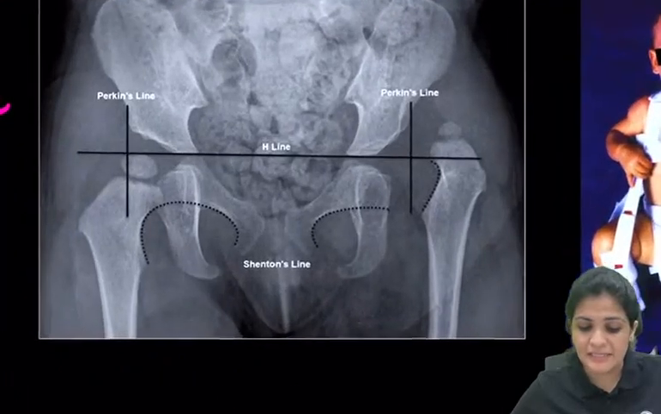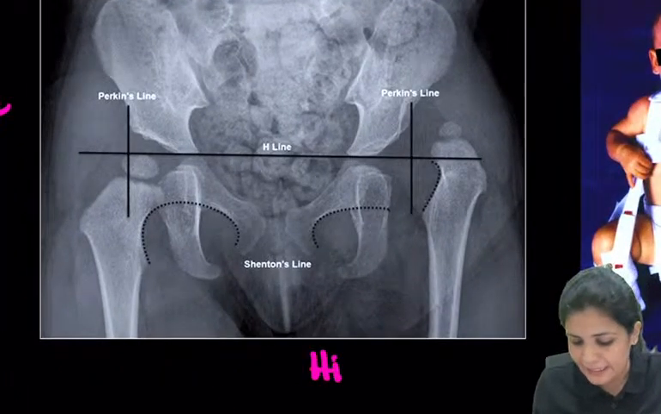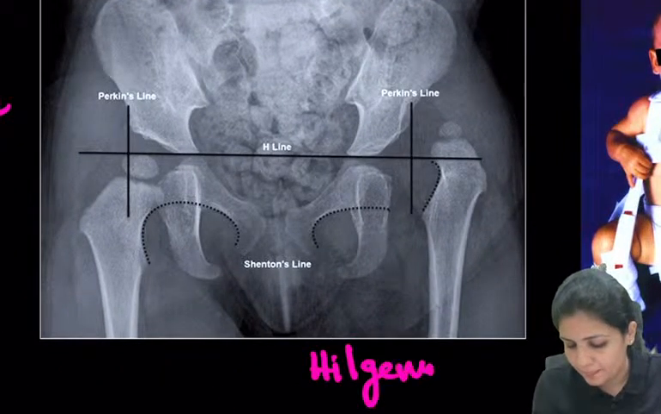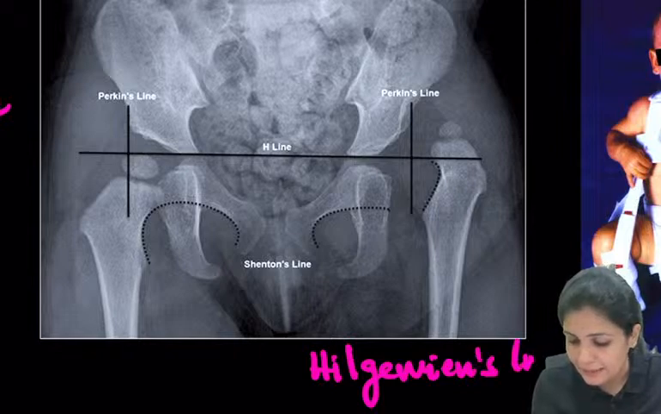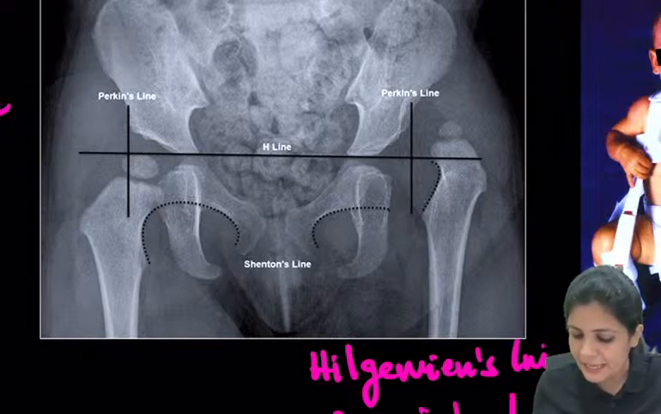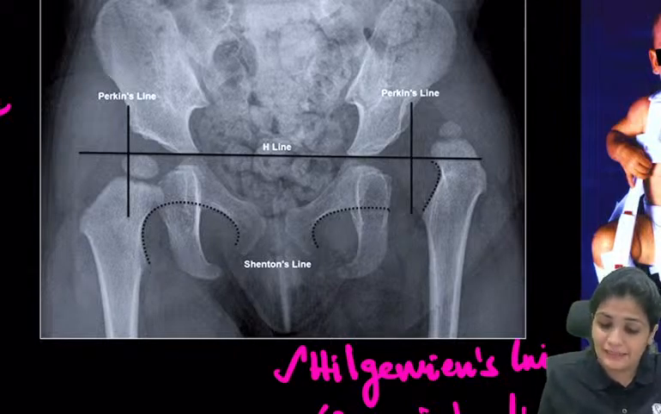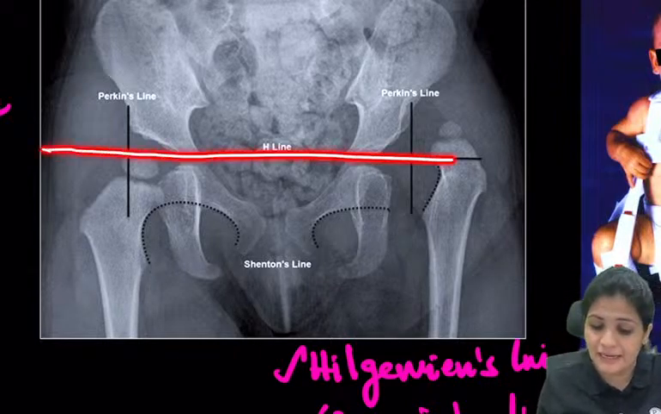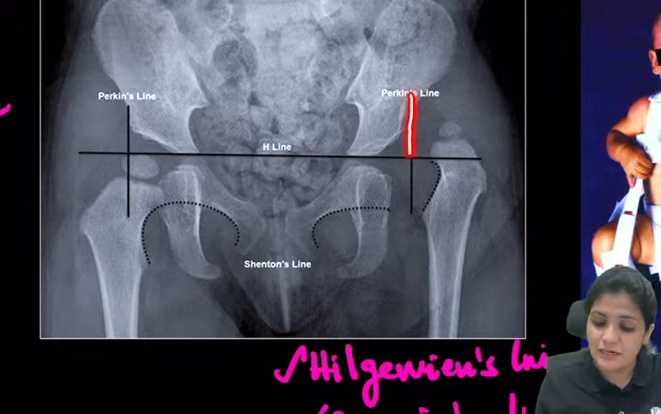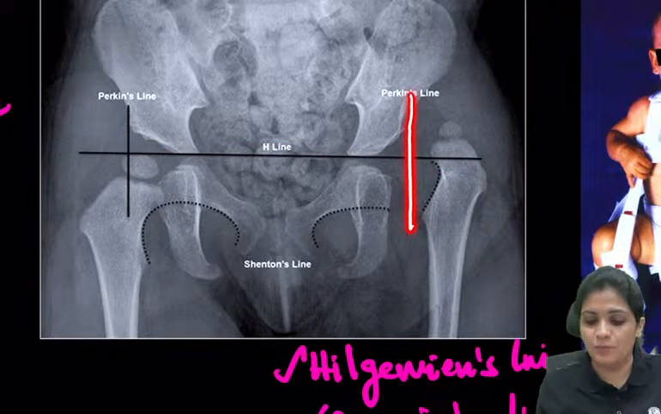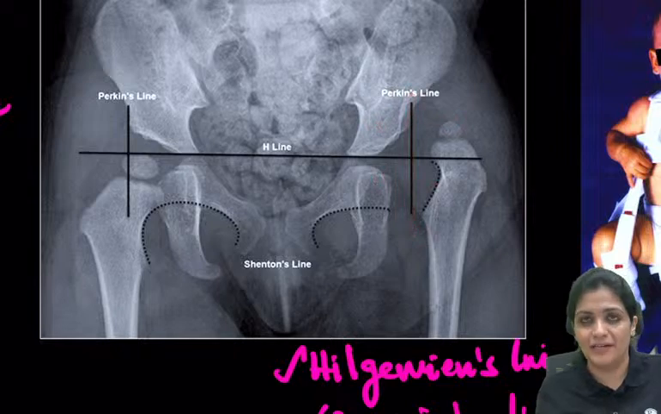And now next are the lines. That is Hilgenreiner's line and then you have your P, Perkins line. Hilgenreiner's line and the Perkins line. H line and the P line. H line is drawn like this along the triradiate cartilage, and along the lateral wall of the acetabulum is your Perkins line, which divides this into four quadrants, right?